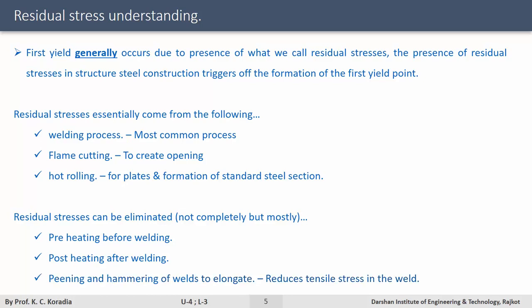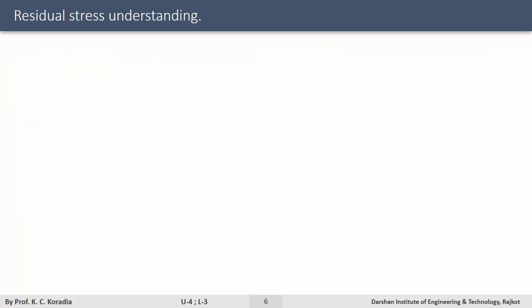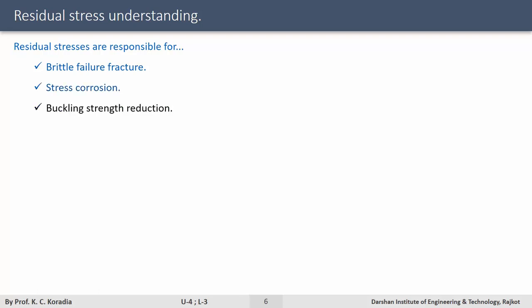Residual stresses result in many unwanted behaviors in the structure. Residual stresses are responsible for brittle failure, fracture, stress corrosion, buckling strength reduction, and induced inelastic behavior. The presence of residual stresses results in excessive deformation, which is a plastic or inelastic deformation.